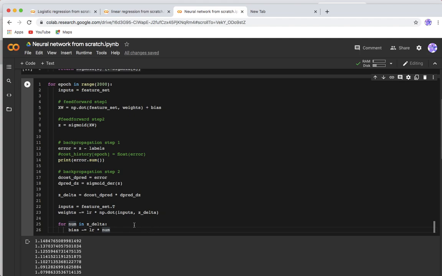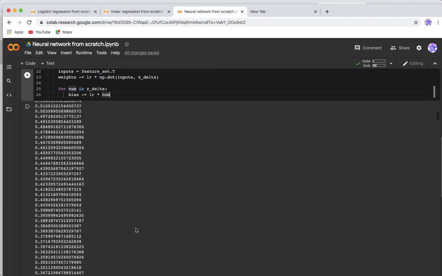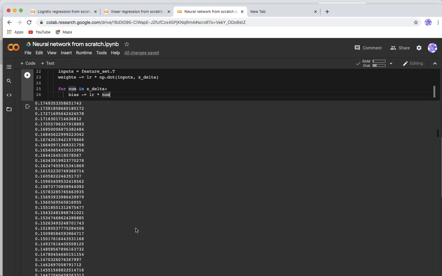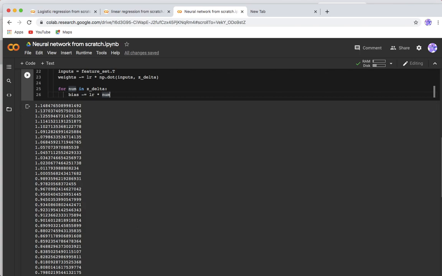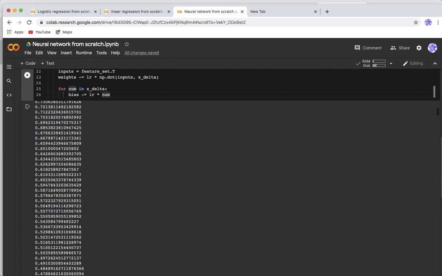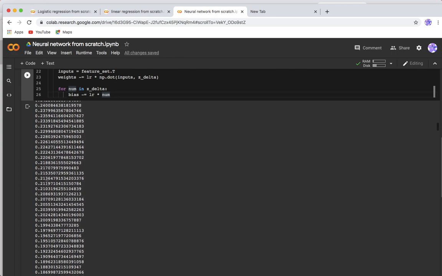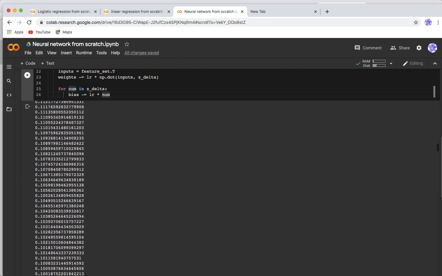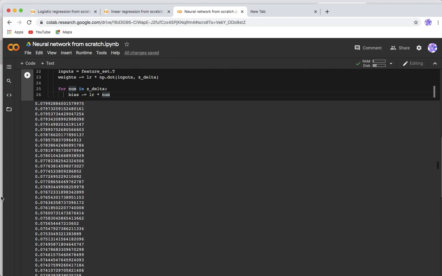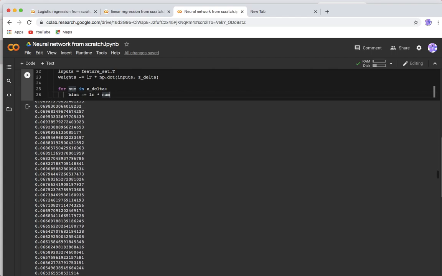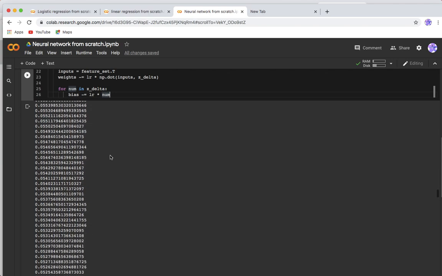And then each time we are printing this error, like error is reducing. You can see error was like 1.1, then it went to 0.9, 0.8, 0.7, 0.6, 0.4, 0.2, 0.1. So error is reducing in each of the iteration. You see it has come to 0.075. So that is what it is doing.